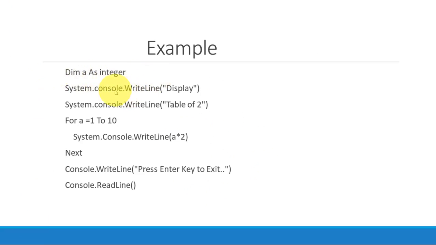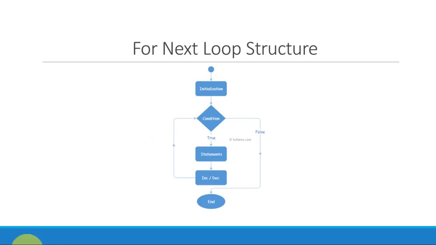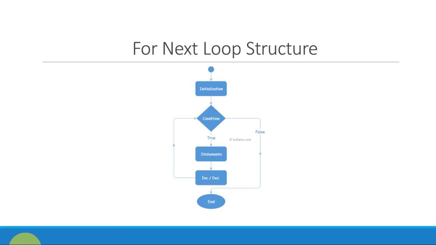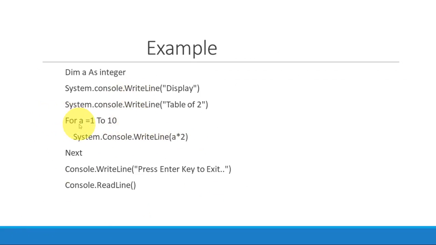Now let's take the example. Dim a as integer, System.Console.WriteLine to display a message, then again display table of 2. For a is equal to 1 to 10. See, this is the syntax of the for loop. For is a reserved word, a is the name of the variable, equal to begin to last. This is the range. So the variable should begin with 1 to last 10.